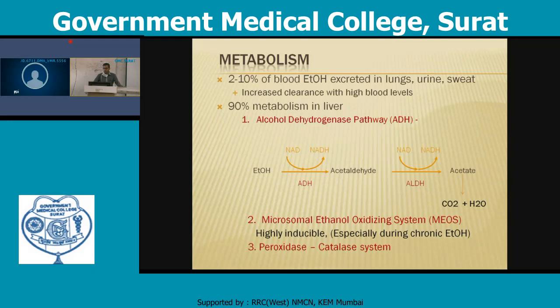The second pathway is the microsomal ethanol oxidizing system. It is highly inducible. The third one is the peroxidase catalase system. So these are the metabolic pathways of alcohol in the liver.